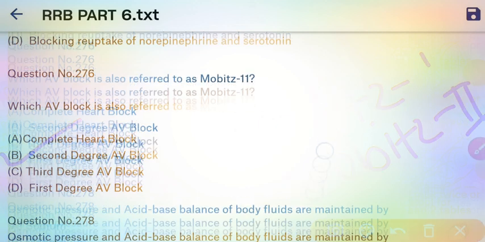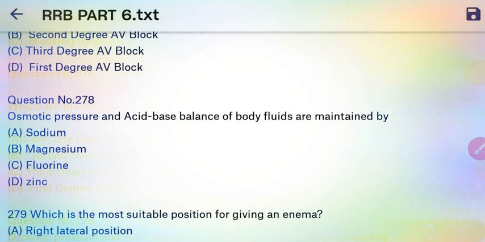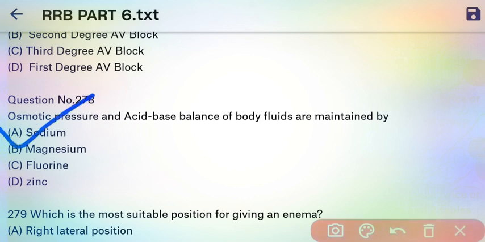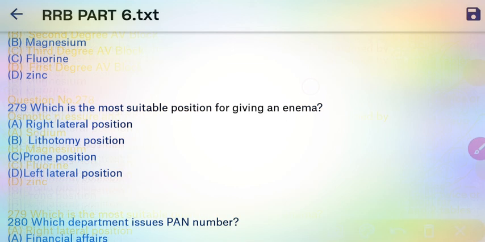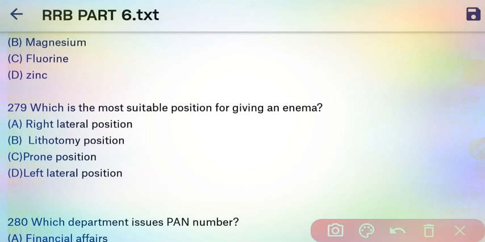Okay, next question. Osmotic pressure and acid-base balance of body tissue are maintained by, so here our right answer is sodium. Sodium is the electrolyte that maintains the osmotic pressure and acid-base balance. Next question. Which is the most suitable position for giving the enema? So here left lateral position is the most suitable for giving the enema.